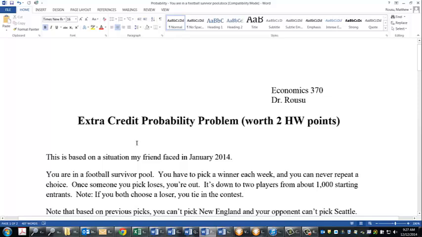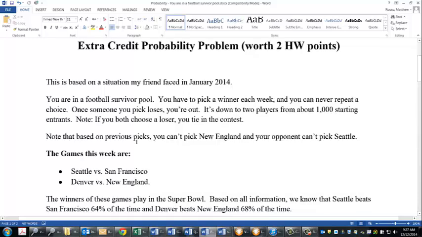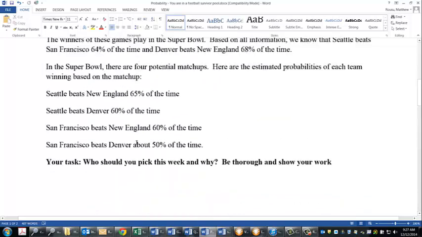Take a shot at it. It's kind of a fun problem, and this is real world probability. This is a pool, but this is something that people actually faced. So go ahead and take a shot at this.